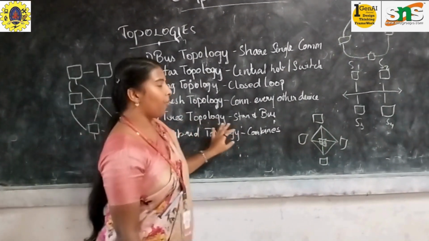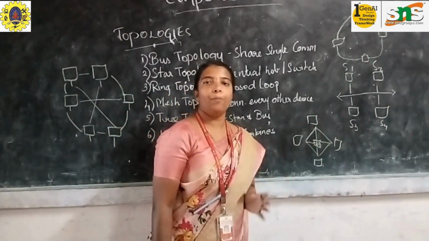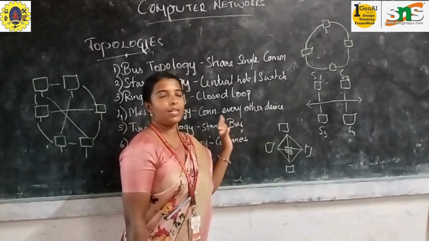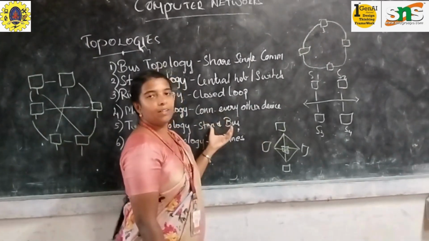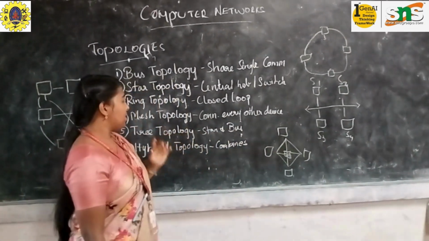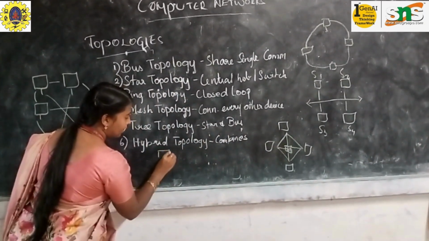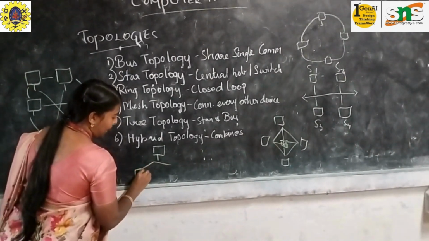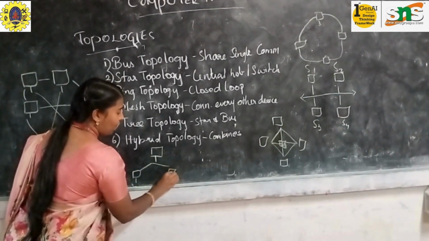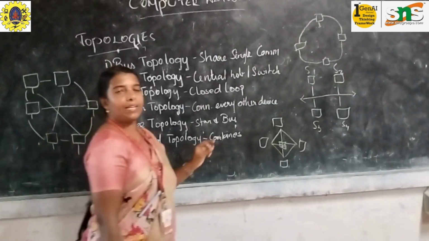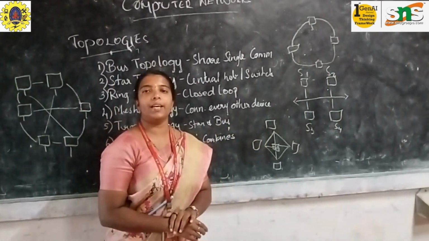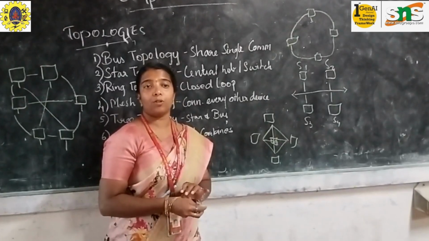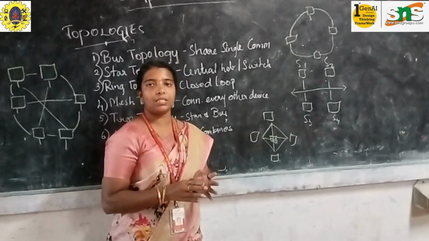So in your tree topology, everyone knows what a tree is. You will be having a parent node and a child node, and you can be connecting them. If you take a tree structure, it will start from the parent device, and from there you can be sharing to the next devices. For example, nowadays, take browsing, where we can go to a computer center for browsing.